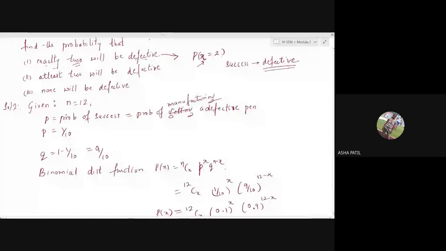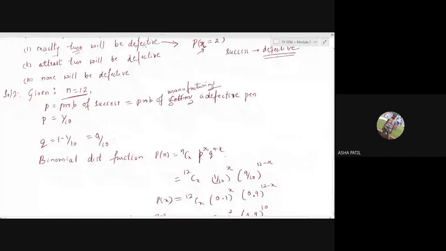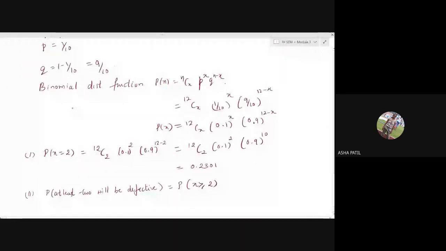So maximum, how many? X is greater than or equal to 2 means at least 2 will be defective. How many defective you may get? Up to 12, because maximum it is 12 only. So you have to add all values from 2 to 12. That becomes lengthy. So what we do, we'll write it as 1 minus probability that x is less than 2.